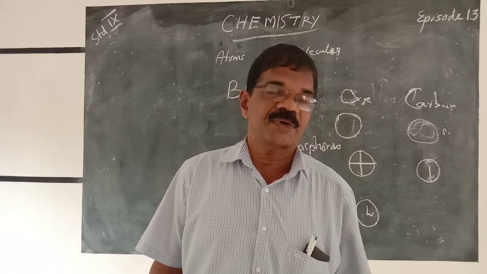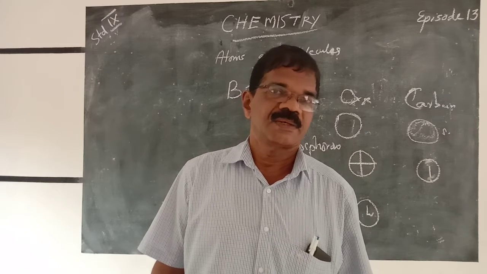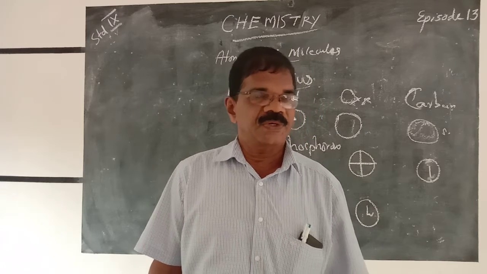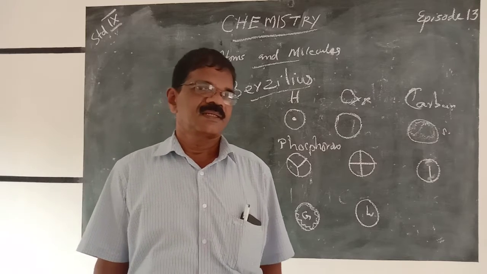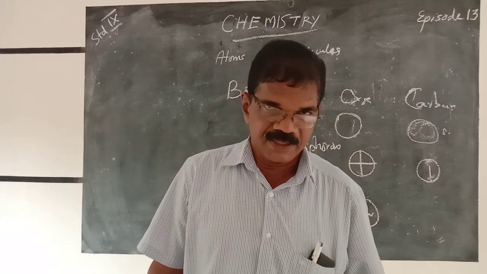Californium represents California. Germanium represents Germany. Polonium represents Poland. So in modern science, names originated from the names of countries.